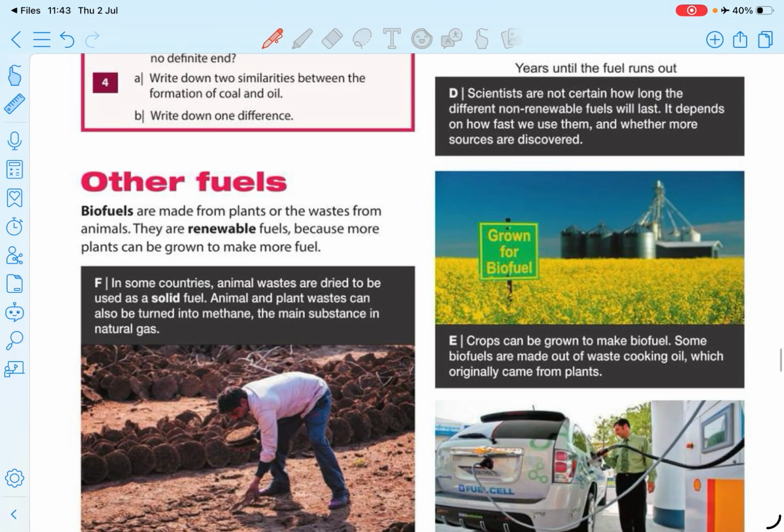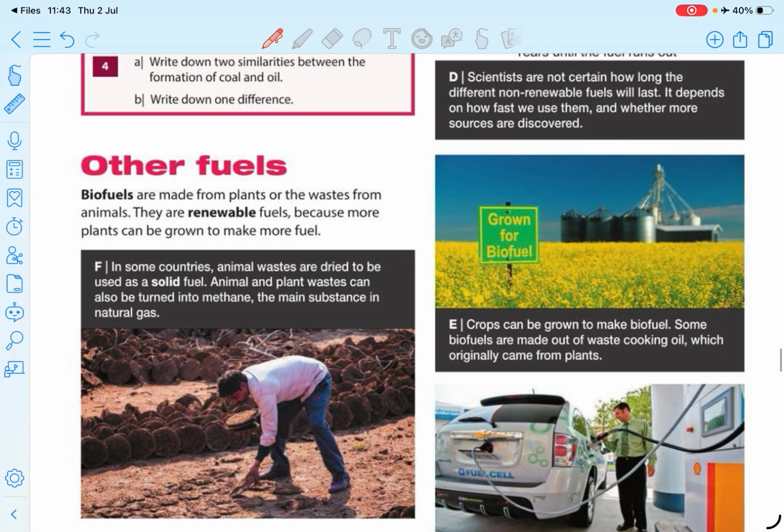Right? Other fuels: we can use some other fuels instead of fossil fuels, because fossil fuels emit a lot of carbon dioxide gas and many other poisonous gases, right? It is harmful for the environment. You know that carbon dioxide is a reason for global warming, right? Let's learn about it in grade 8, year 8.